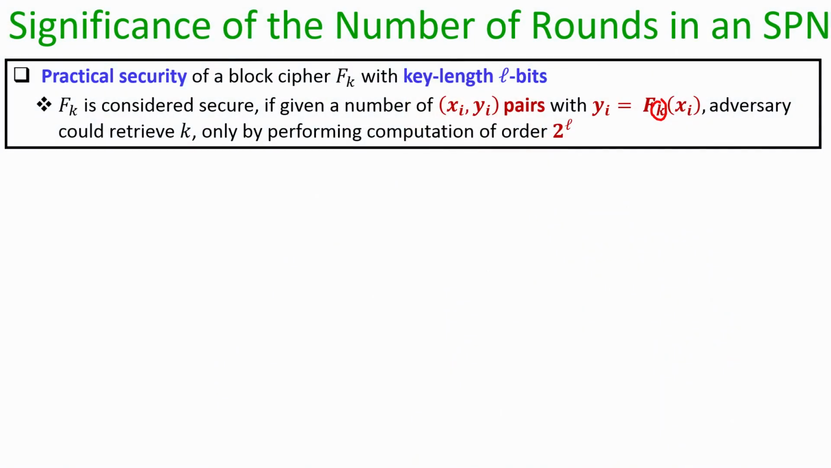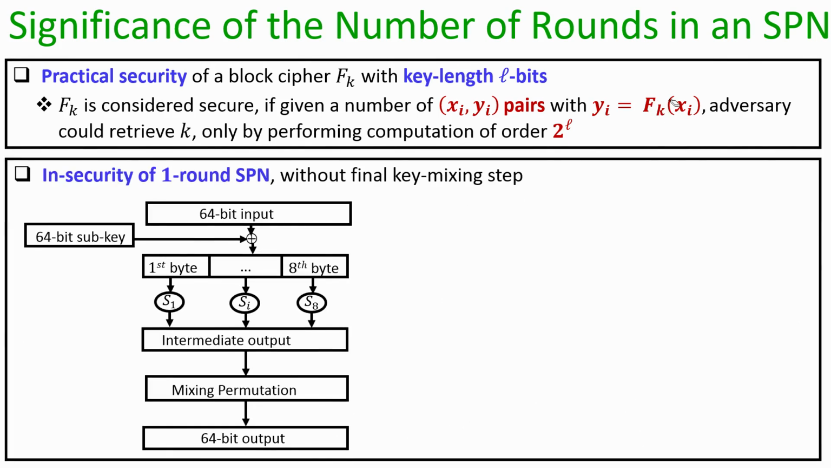So, when we are measuring the practical security of block ciphers, we assume that the adversary has got access to several xi comma yi pairs and its goal is basically to recover the underlying key. The adversary knows the description of the SPN; the only thing not known to the adversary is the value of the key, and our goal will be to see whether the complexity of the adversary to recover the key is of the same order as brute force or not.